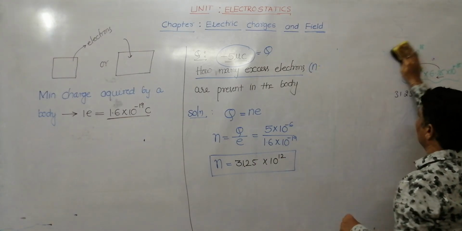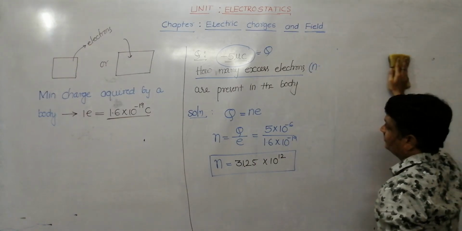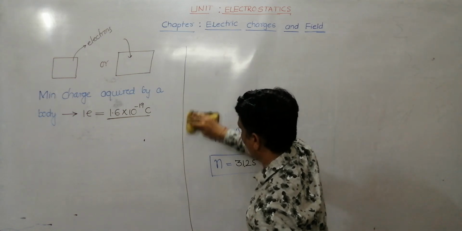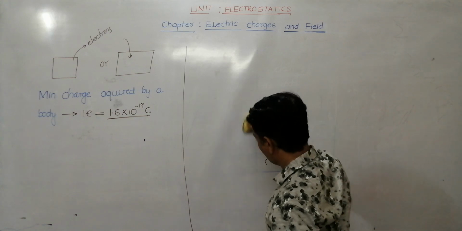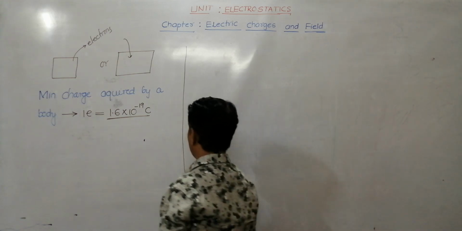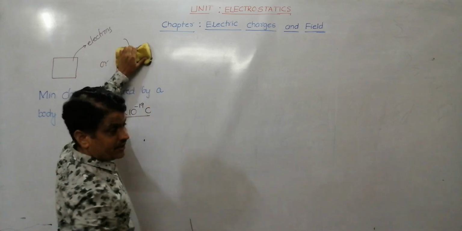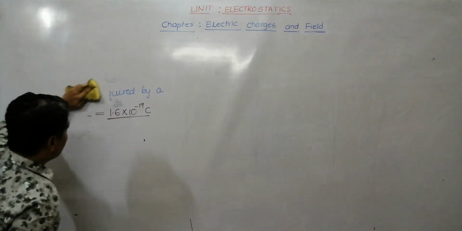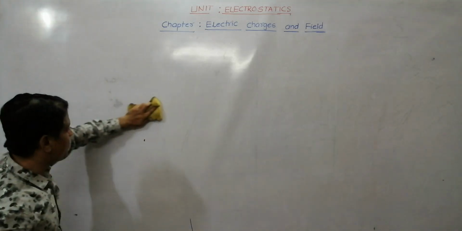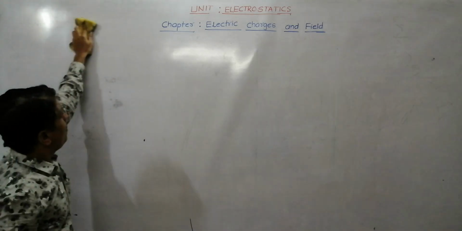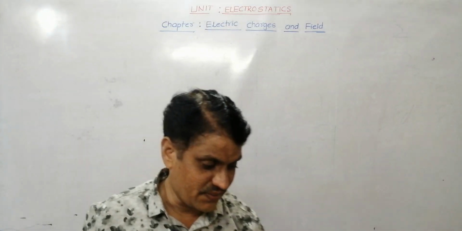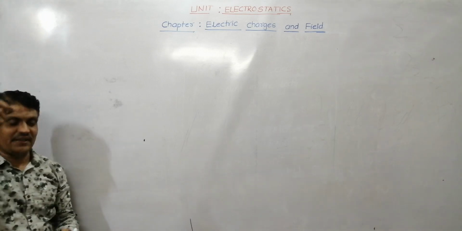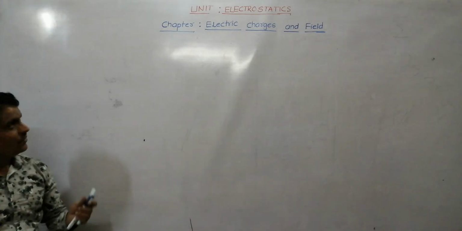Later I'll take some more questions. Okay. See, now a question arises. I said, how do you charge a body? Then I said the body can be charged by addition of electrons to a body or removal of electrons from a body. We can charge.